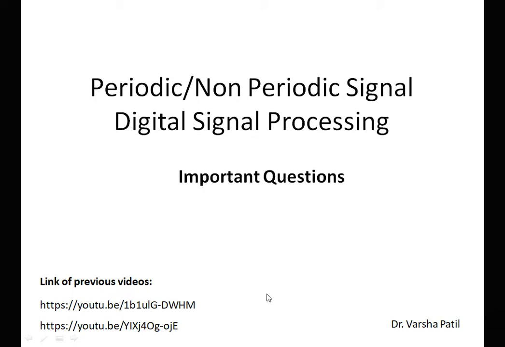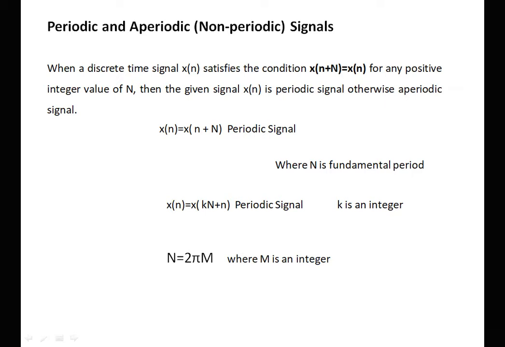So on the fast track, we will see the definition of periodicity of the signal. When a discrete time signal x of n satisfies the condition x of n plus capital N is equal to x of n for any positive integer value of n, then the signal x of n is periodic. Otherwise, signal is aperiodic. So for the periodicity, the following condition should be satisfied, that is x of n is equal to x of n plus capital N, where capital N is the fundamental period.